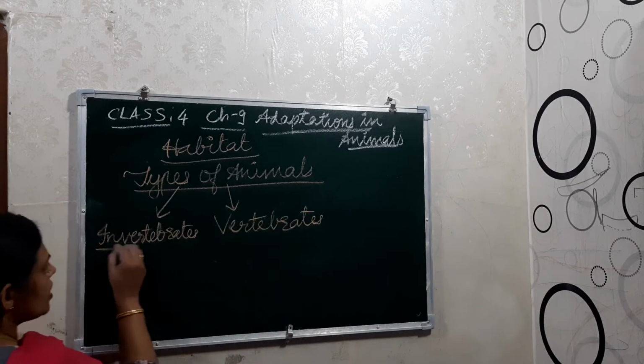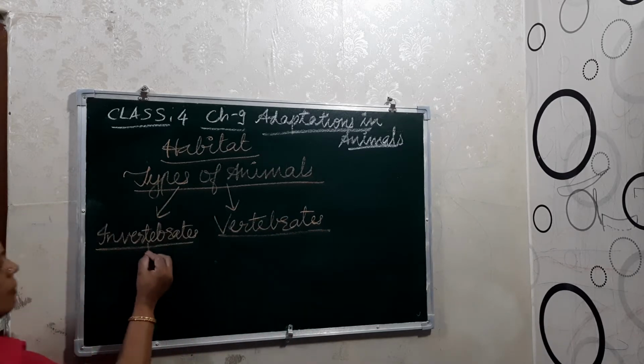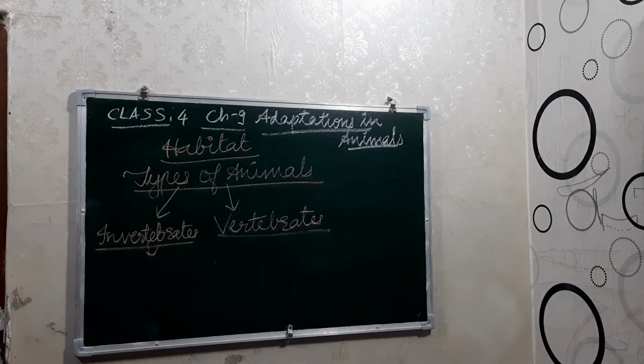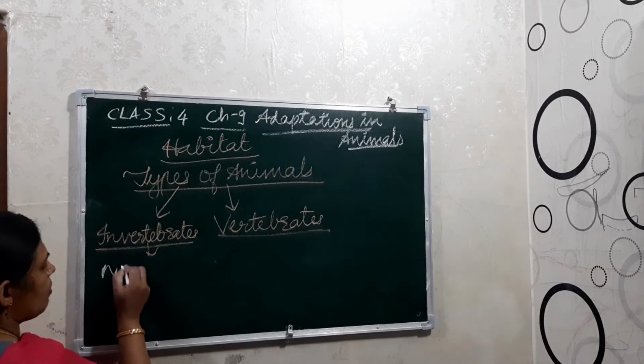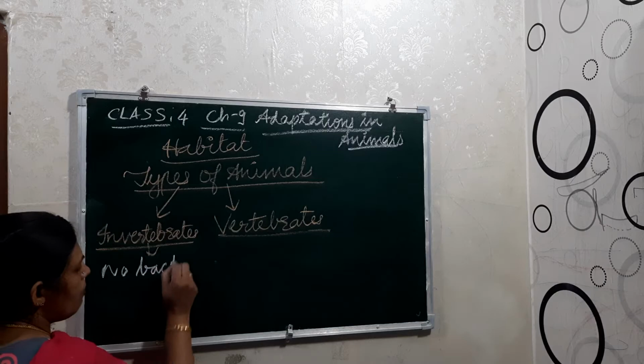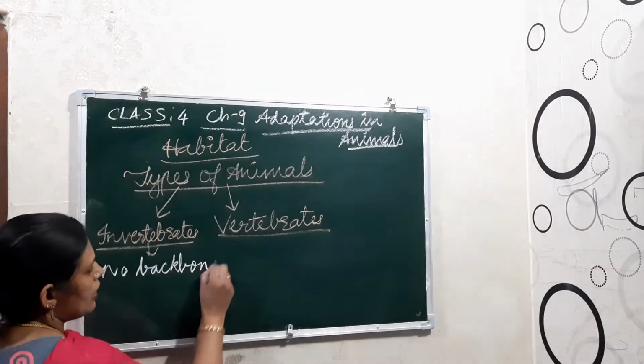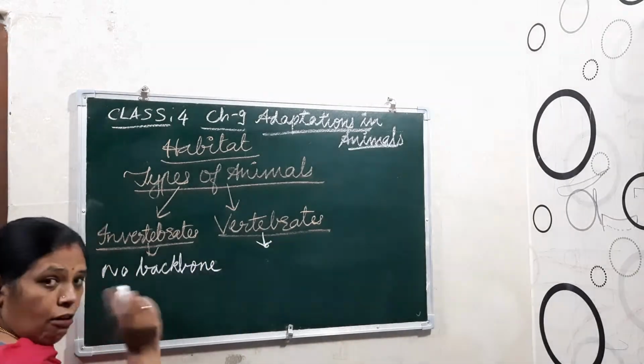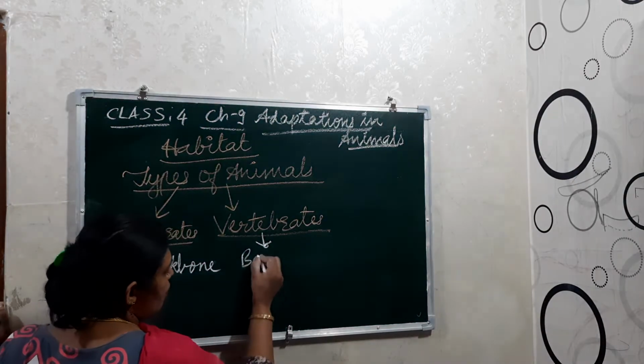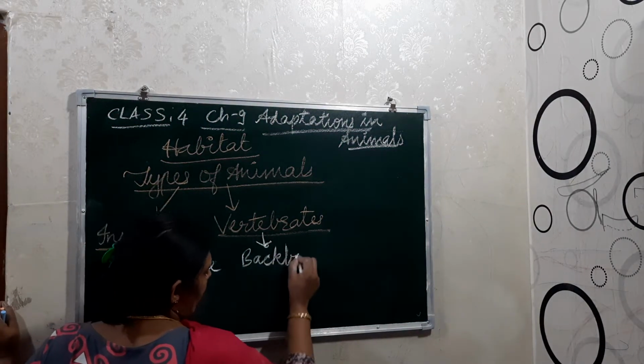Okay children, now see invertebrates. Invertebrates means they do not have a backbone, no backbone. And the vertebrates have a well developed backbone. Okay, presence of backbone.